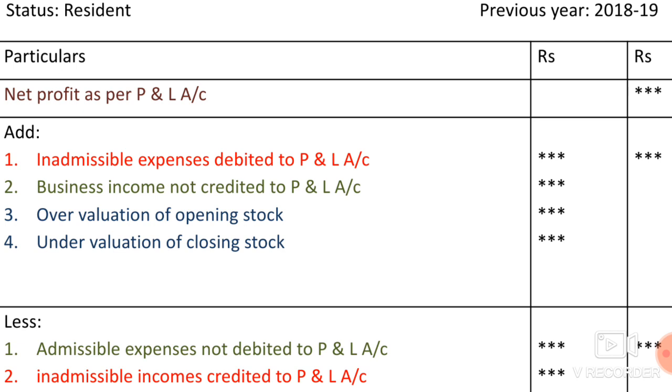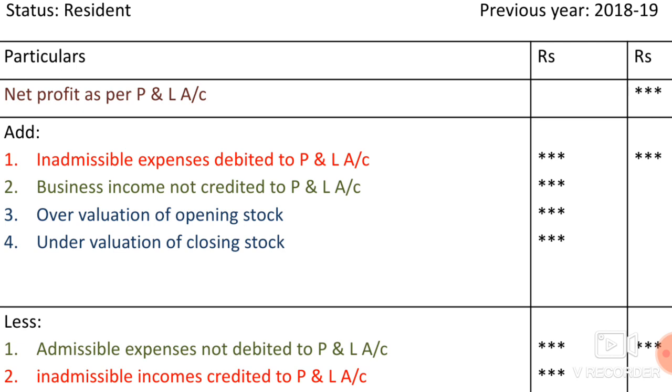Since the P&L account is already prepared, we have to make adjustment only in the net profit. We just add back this amount since they are business incomes. That's all.